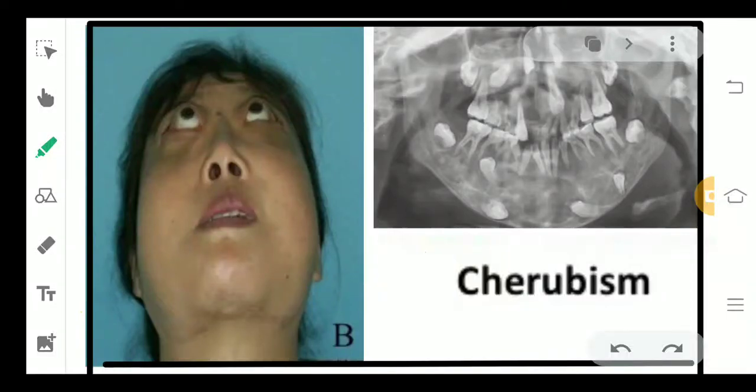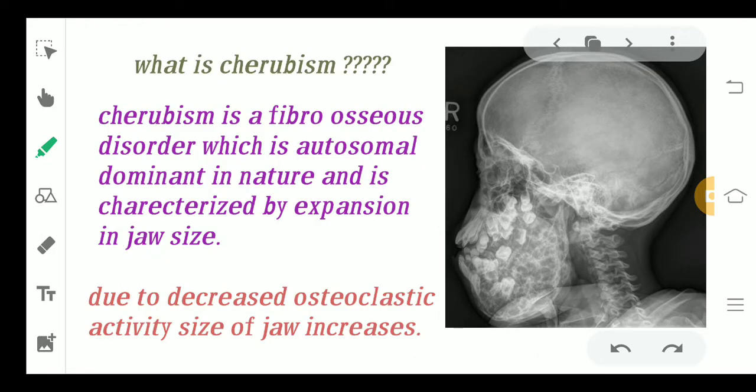Hello everyone. So after a long time, let us get back to the new topic, that is cherubism. Before we move ahead, a very important question: what is cherubism? Cherubism is a fibro-osseous disorder. That means it is related to the fibrous tissue as well as the bone, and it is an autosomal dominant disease in nature. It is characterized by the expansion in the jaw size.